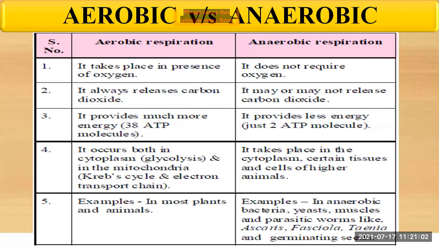Then what are the examples of aerobic respiration? It occurs in most of the plants as well as animals. Whereas anaerobic respiration is followed by the bacteria, yeast, mussels, and parasitic worms like Ascaris, Fasciola, and Tinea, and germinating seeds.